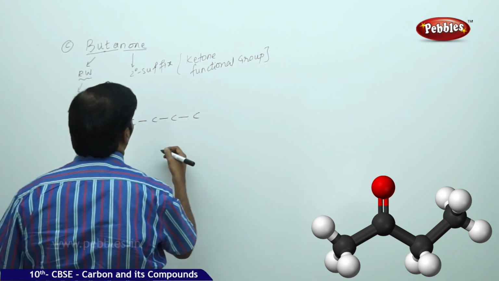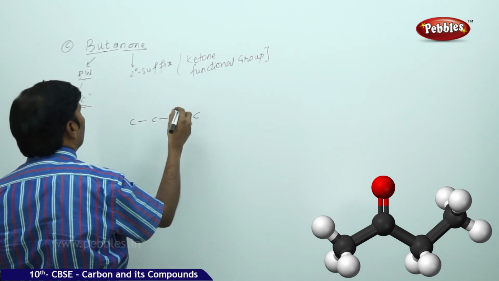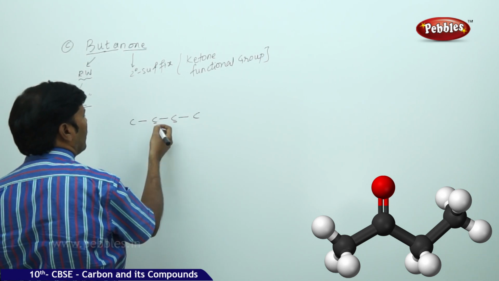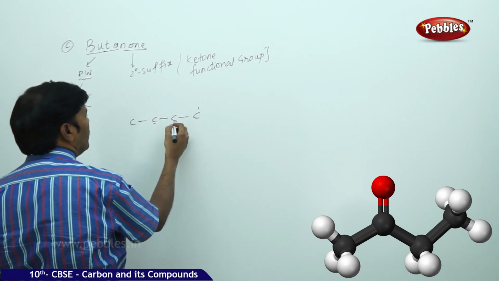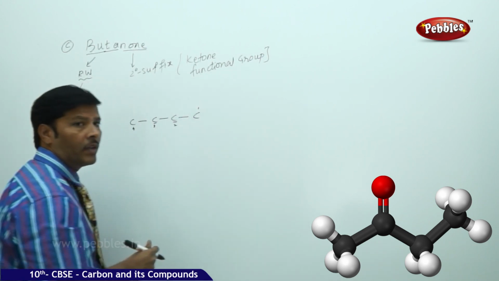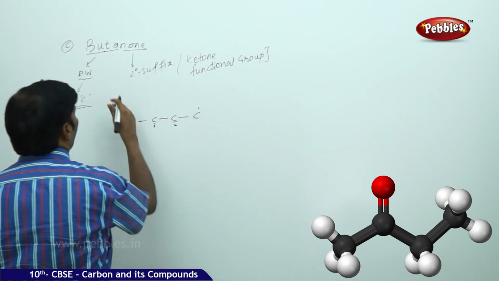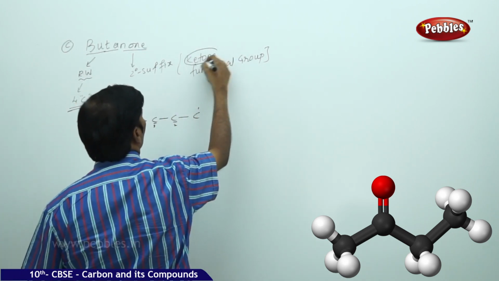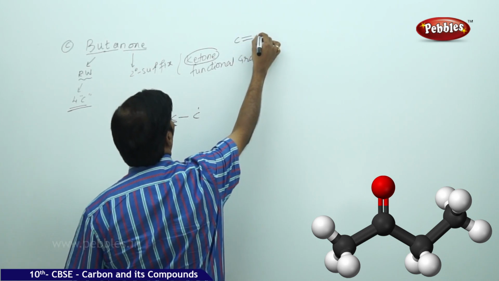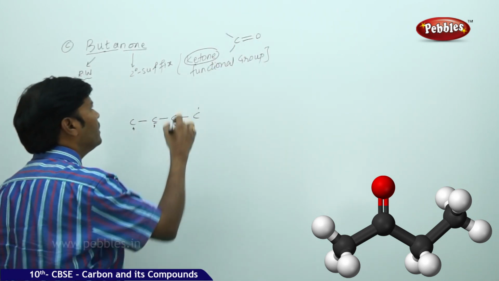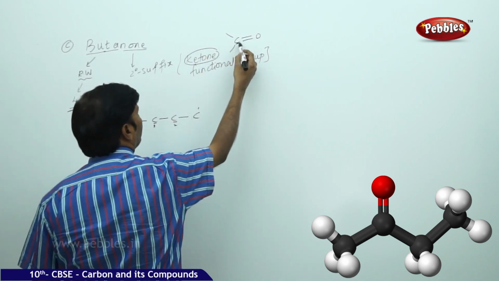Butanone. Now butanone means you can take the double bond in this carbon or in this carbon. So 1, 2, 3, 4. You cannot create the double bond of oxygen with the carbon just anywhere. Ketone is nothing but carbon double bond oxygen, with 2 single bonds. The carbon is satisfied with this tetravalency.